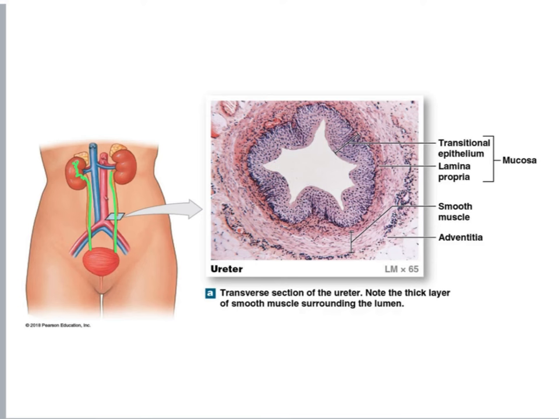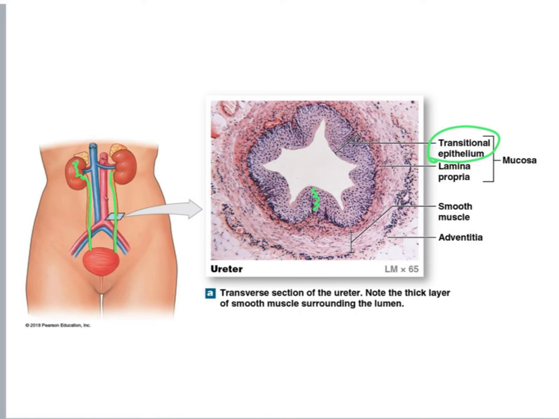When we look at a transverse section of a ureter, we see that lining the lumen of the ureter, we have transitional epithelium. And if you recall, transitional epithelium is a type of stratified epithelium. We have several layers of cells, but these cells can stretch and recoil back to the original shape in order to adapt to the degree of distension needed. So we find transitional epithelium lining the lumen of the ureter and also lining the lumen of the urinary bladder that I will be talking about soon.